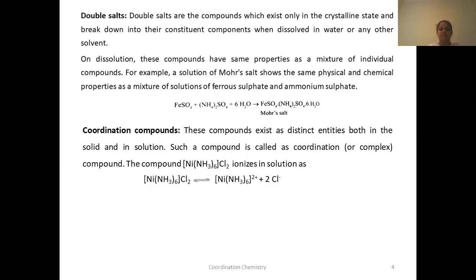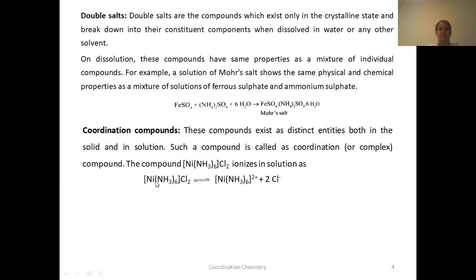When these coordination compounds undergo dissociation, the dissociation is as follows. The whole thing that is in the square bracket will be dissociated like this, and the other part which is outside the square bracket will be dissociated as another ion.